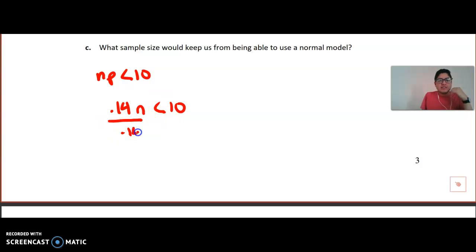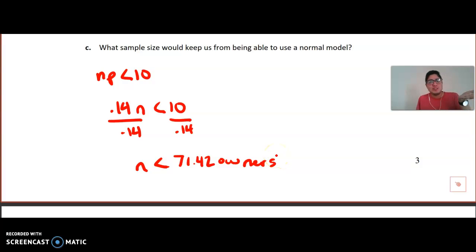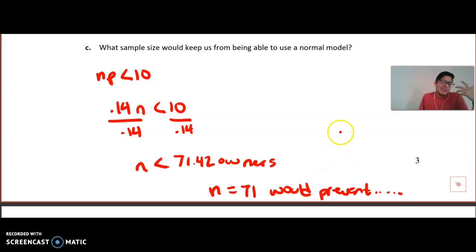And then we just solve this like a regular old Algebra 1 inequality. So that's telling me that a sample size that would be less than 71.42 owners. Well, in the context of this question, I cannot have 0.42 of an owner, and it has to be less than this. So a sample size of 71 would prevent us, and then you would just rephrase the question. And I'll let you guys have all the fun with writing that out.